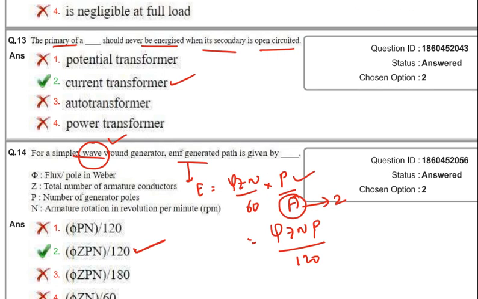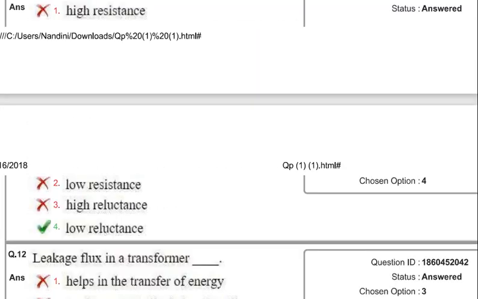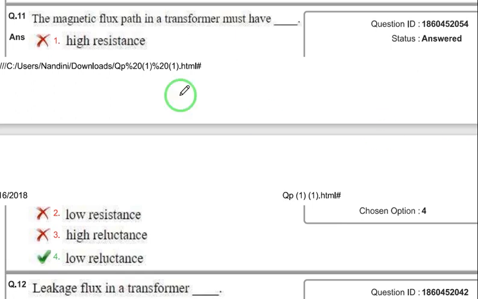And see here, in the previous video these two questions were missed. We can discuss those two, the 11th and 12th questions. The magnetic flux path in a transformer must have low reluctance. We know this. The magnetic flux path in a transformer must have low reluctance, then only will flux pass through it.